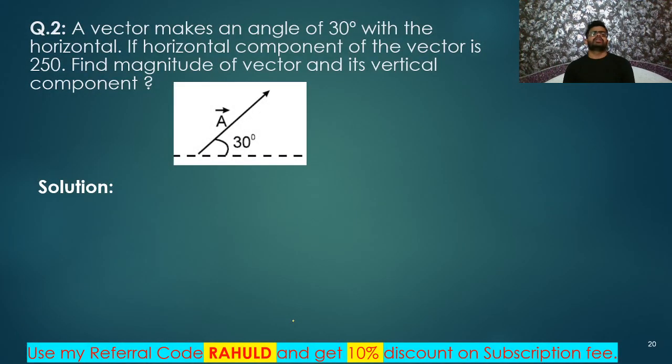Yes. Let us talk about this. A vector makes an angle of 30 degrees with the horizontal. If the horizontal component of the vector is 250 Newton, find the magnitude of the vector and its vertical component. Let us write it. Let us solve it.